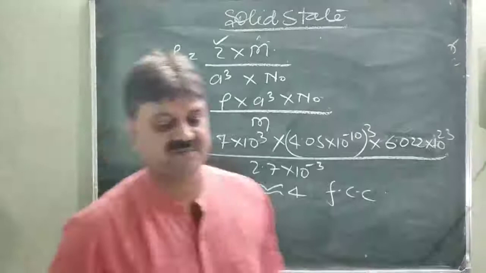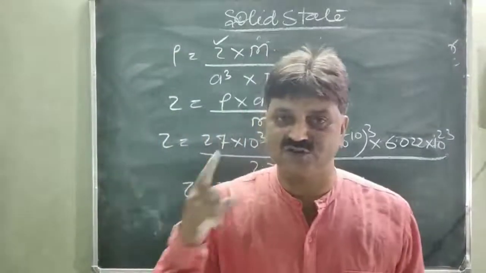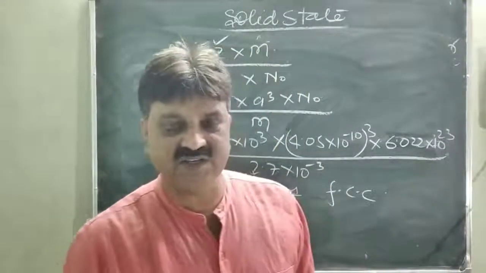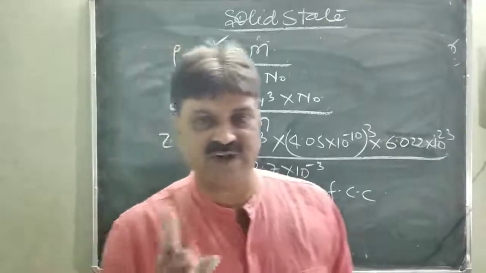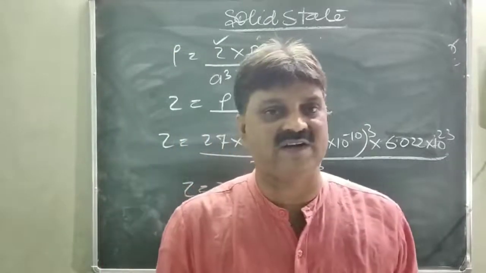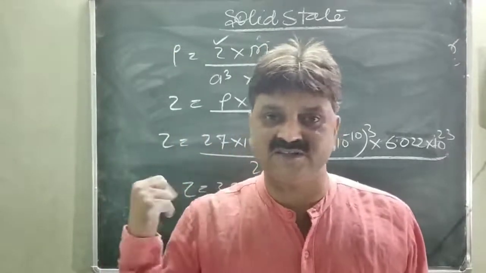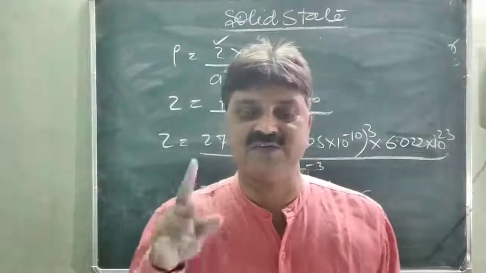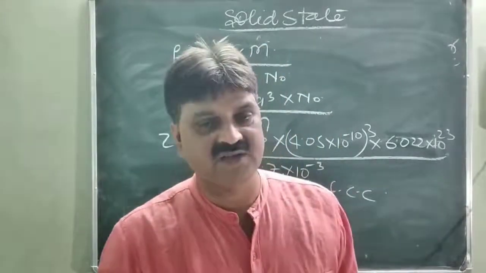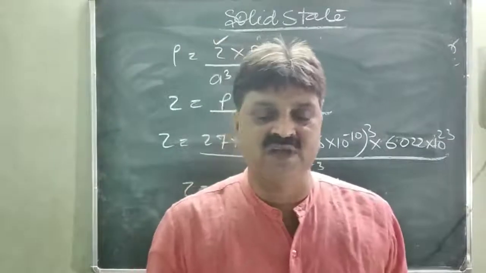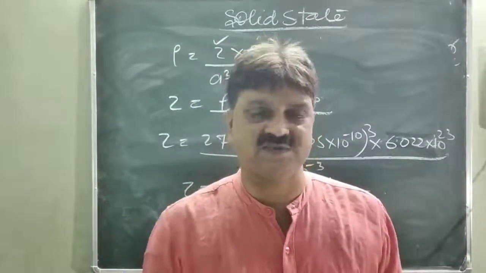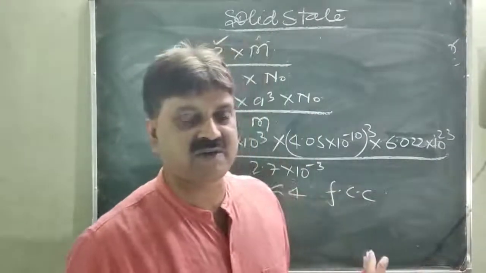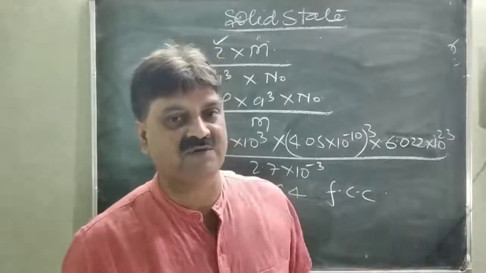Face centered cubic. Which type has which Z value? Z is equal to 1, SCC. Z is equal to 2, BCC. Z is the number of atoms in the unit cell. We have calculated this already. When the Z value is equal to 1, SCC, Z value is equal to 2, BCC, and Z value is equal to 4, this is FCC. So which type of crystal is given here? FCC type of unit cell.